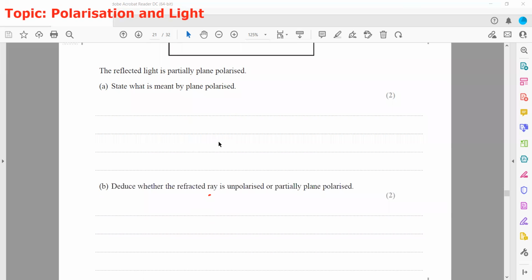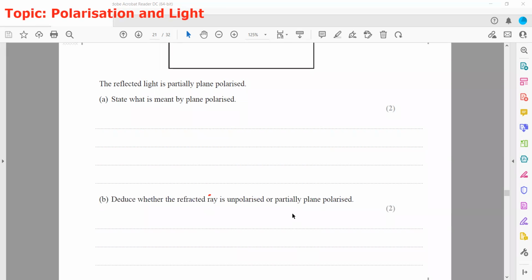So the answer to deduce whether the refracted ray is unpolarized or partially polarized: your answer should be partially polarized, because the space available for this light to move is limited, so a limited number of planes is available. That's why it will also be partially polarized. The components of the light cannot vibrate in all the planes as it enters the medium. So that's why it should be partially polarized.